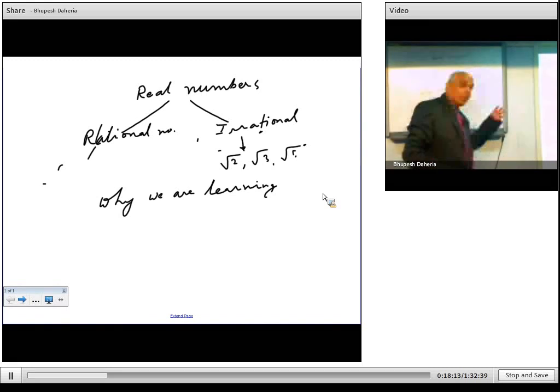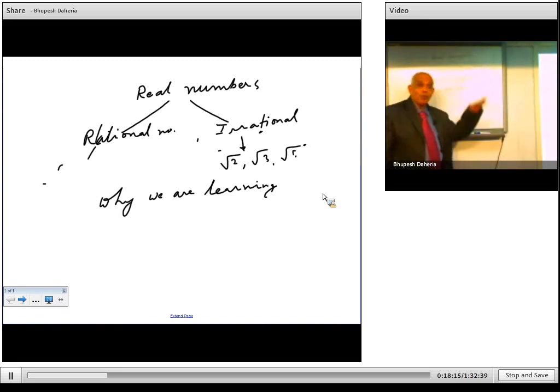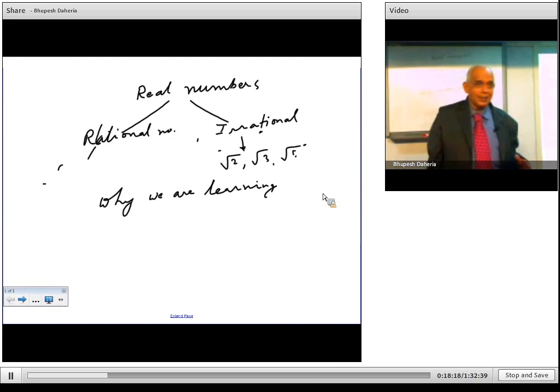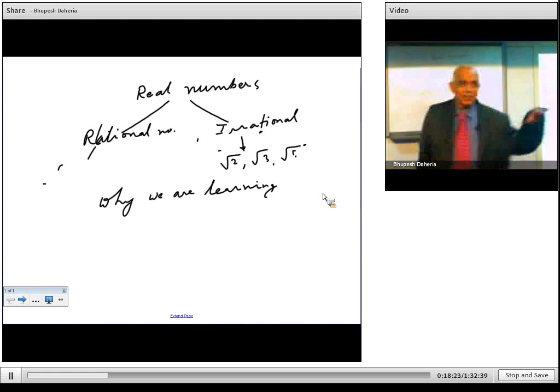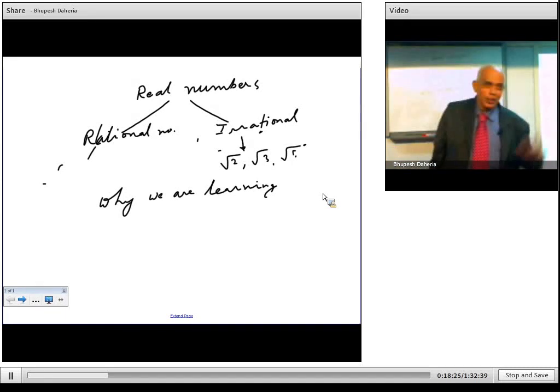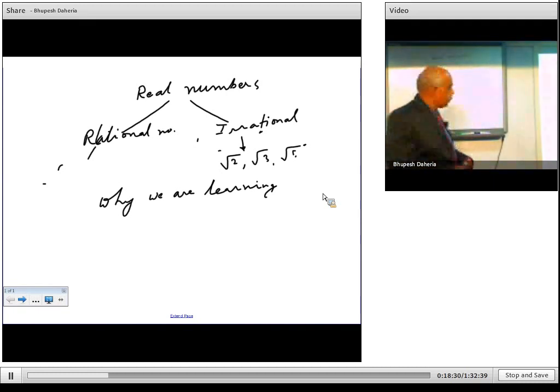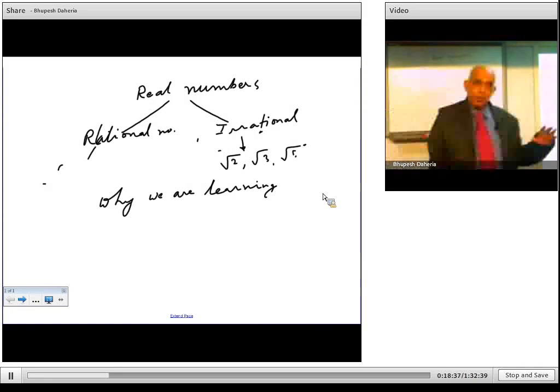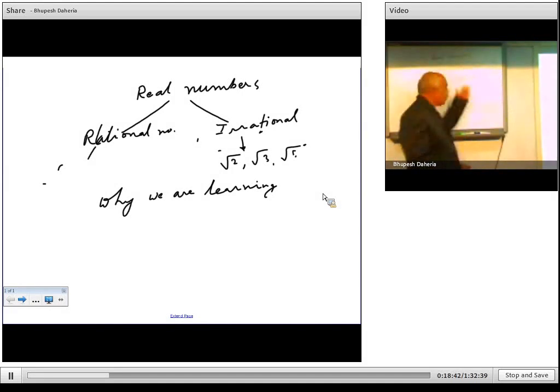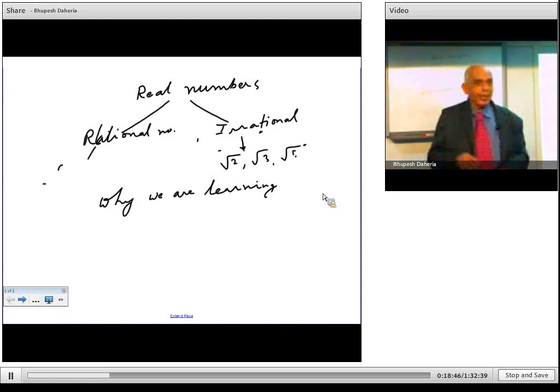A surd is an irrational root of a positive rational number. Why positive? Because otherwise it will go into an imaginary field. They are not in the form P upon Q, where both are integers and Q is not equal to 0, so they are called irrational numbers. But both rational and irrational numbers can be plotted on the number line.